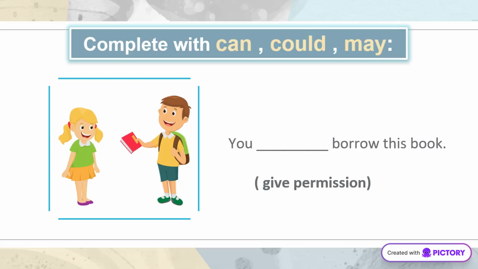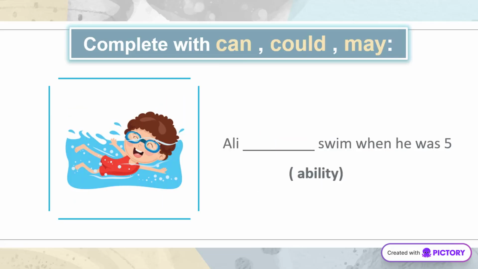Can is also used to give permission. When you say, you can borrow this book, you're allowing someone to do something. Could is used to talk about past abilities. For instance, Ali could swim when he was 5, highlights a skill he had in the past.